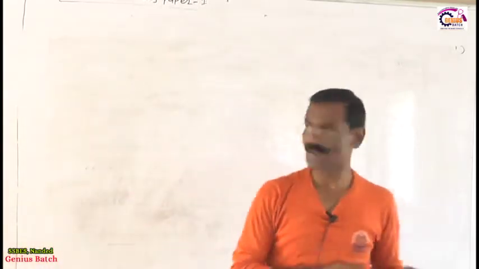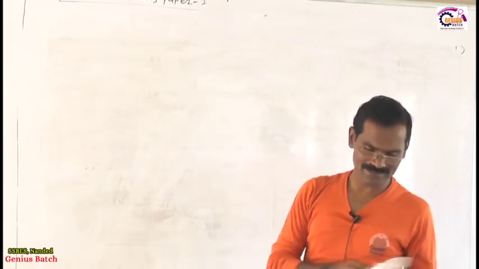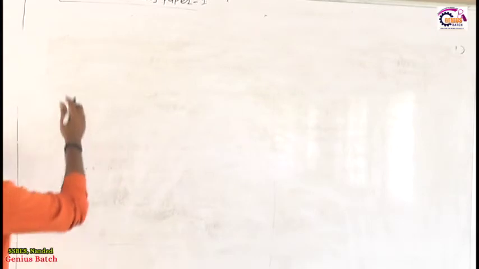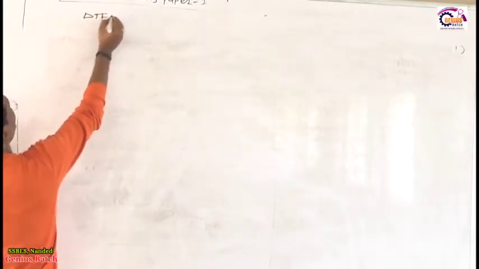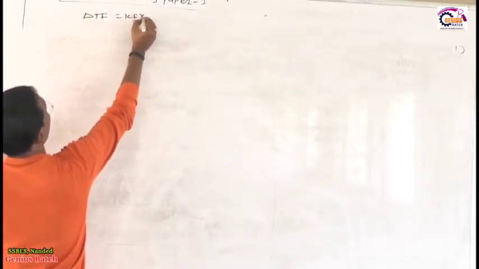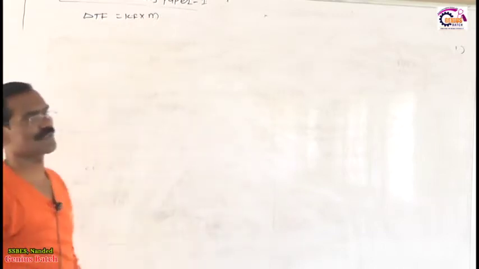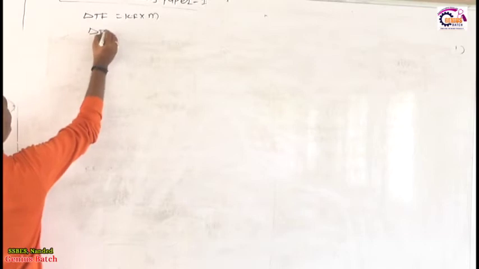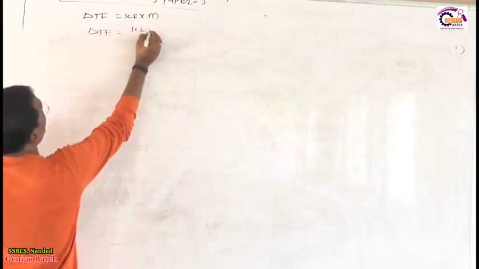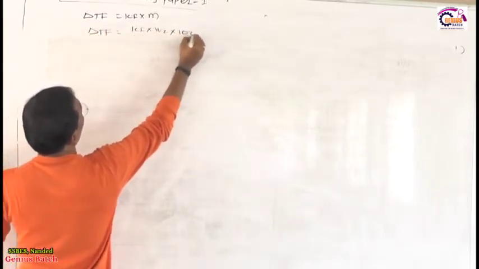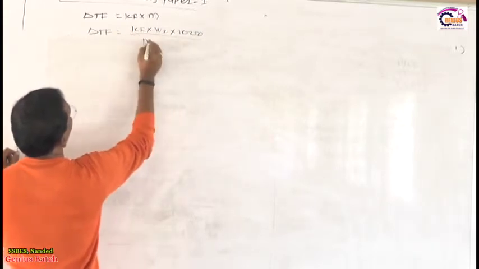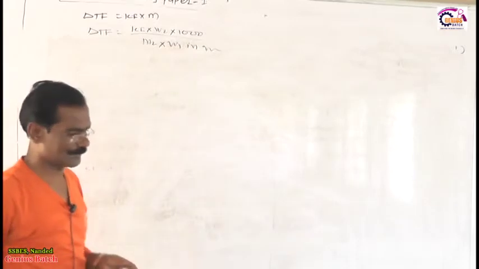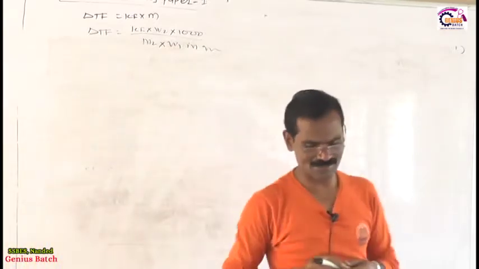Now dear friends, what is the formula related to depression in freezing point? You know the formula: delta Tf is equal to Kf into m, where Kf is the molar depression constant and small m is the molality. Or delta Tf is equal to Kf into W2 into 1000 divided by M2 into W1, and this W1 must be in gram. So this is the way.